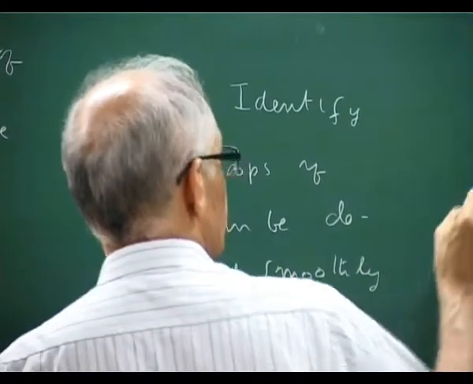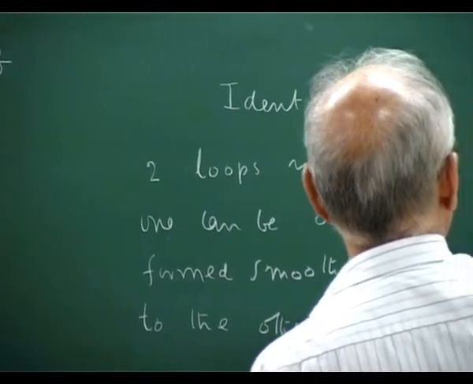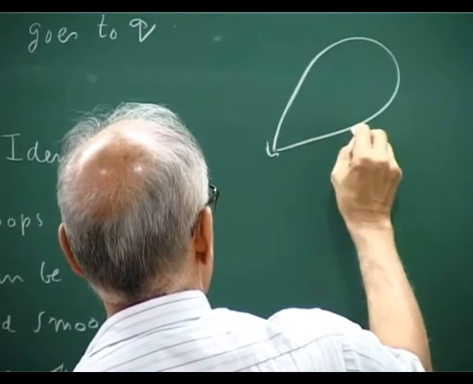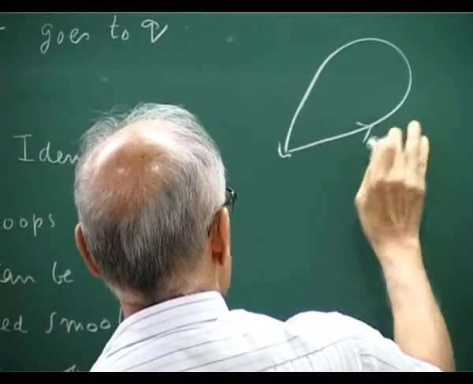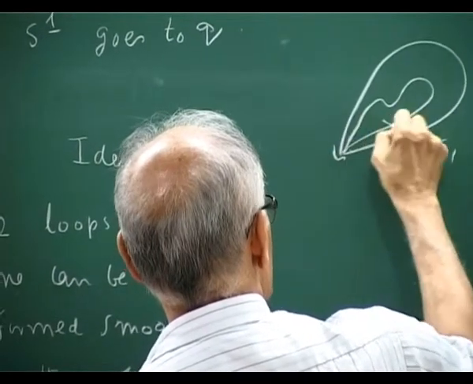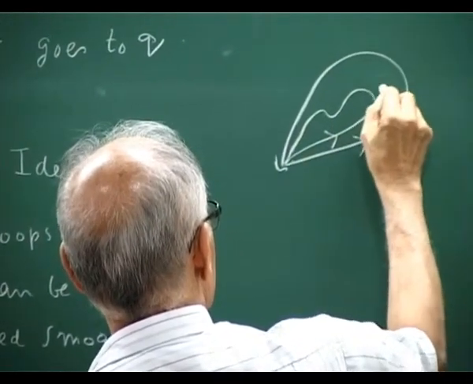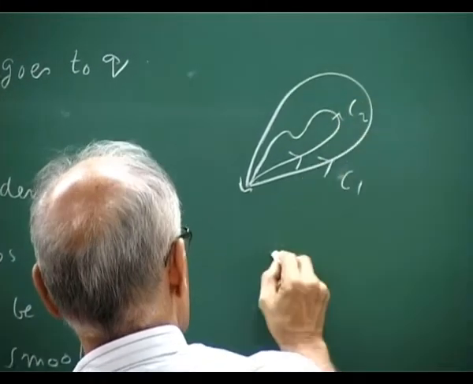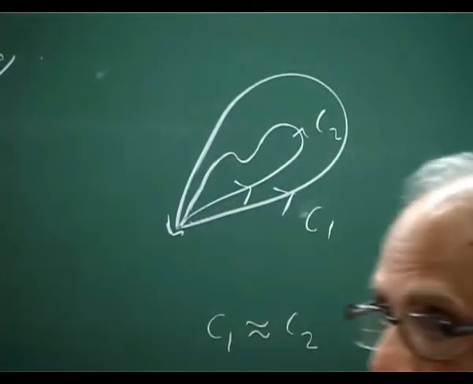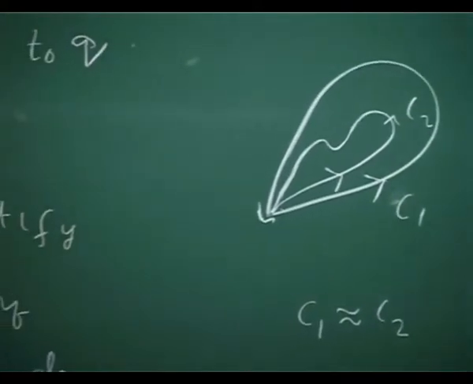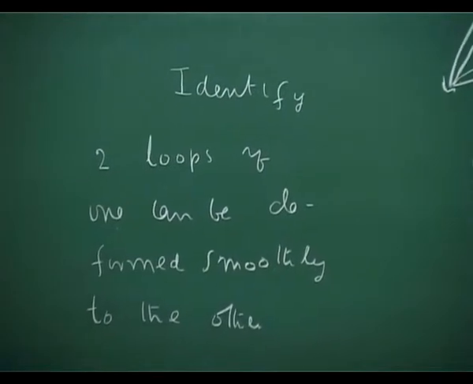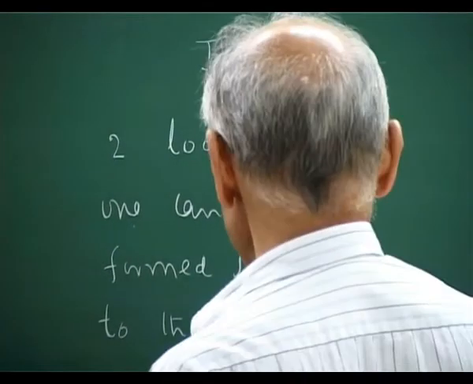Okay. That means, for example, if I have a loop here, okay, there is no hole, I have say one loop here C1, then another loop C2, then we say C1 is equivalent to C2. Okay. If you can deform it without, in the deformation, you don't leave the base point,